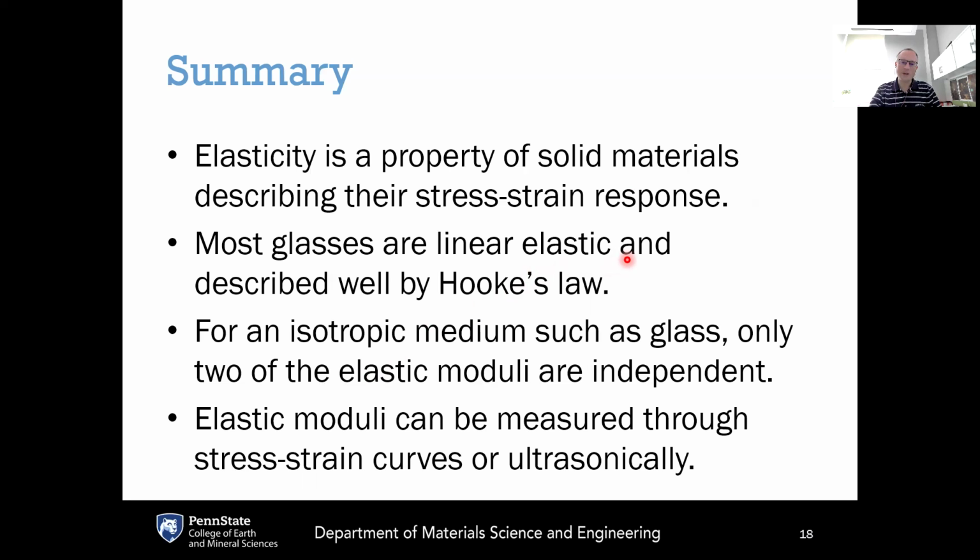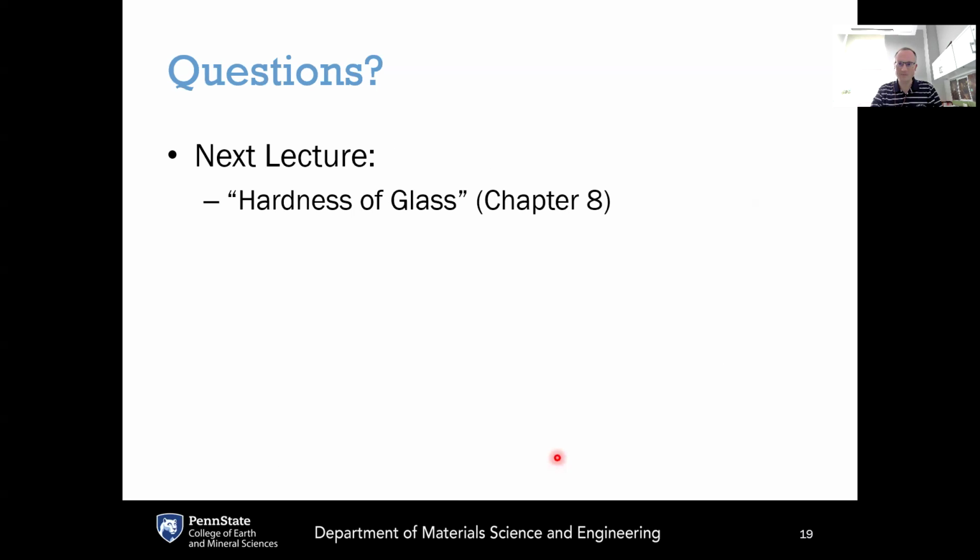For an isotropic medium such as glass, only 2 out of these 4 elastic constants are independent among the Young's modulus, shear modulus, bulk modulus, and Poisson's ratio. Elastic moduli can be measured through stress-strain curves or ultrasonically.